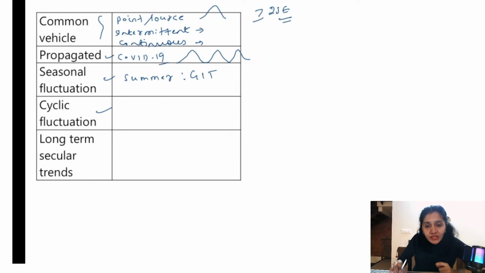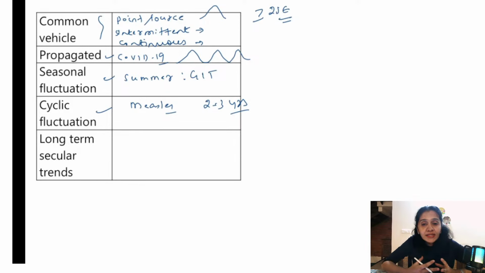Cyclic fluctuation. What is cyclic fluctuation? If you take the example of measles, epidemics usually occur every 2 to 3 years once. I mean, it is not happening now because, thanks to the immunization. But previously it used to occur every 2 to 3 years once. For example, let us take the example of COVID-19 only. There were different strains, epidemics because of different strains.